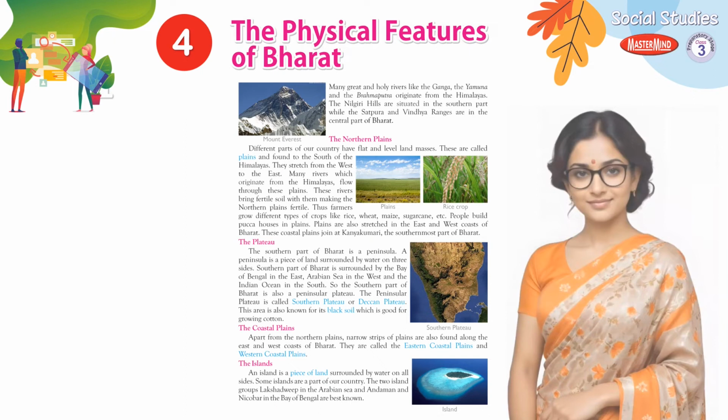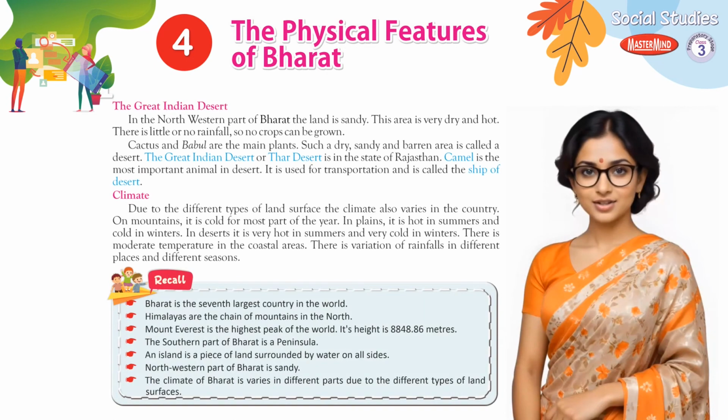The coastal plains. Apart from the northern plains, narrow strips of plains are also found along the east and west coasts of Bharat. They are called the Eastern Coastal Plains and Western Coastal Plains. The islands. An island is a piece of land surrounded by water on all sides. Some islands are a part of our country. The 2 island groups Lakshadweep in the Arabian Sea and Andaman and Nicobar in the Bay of Bengal are best known.